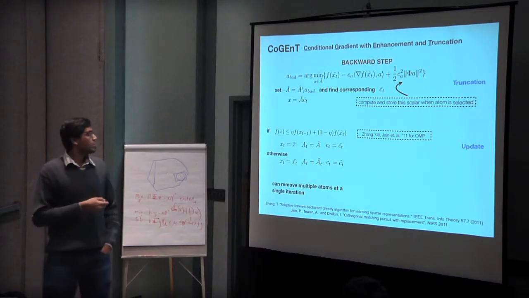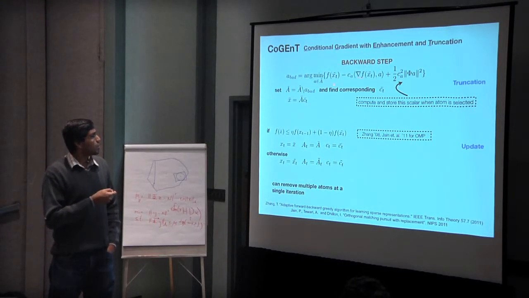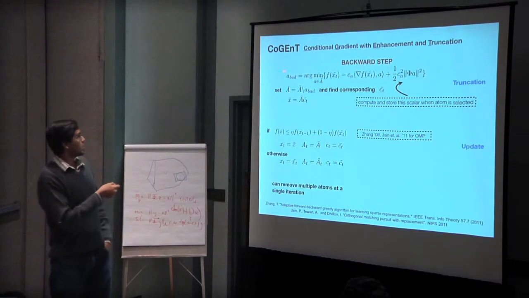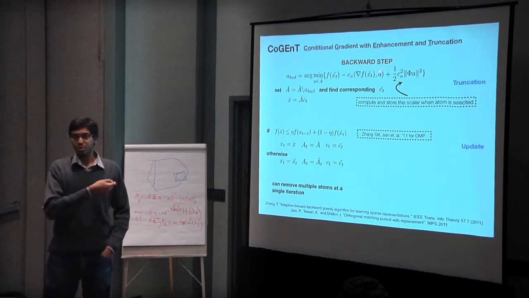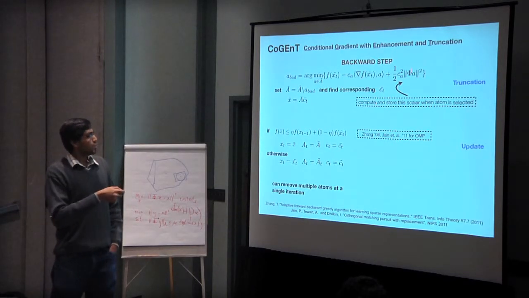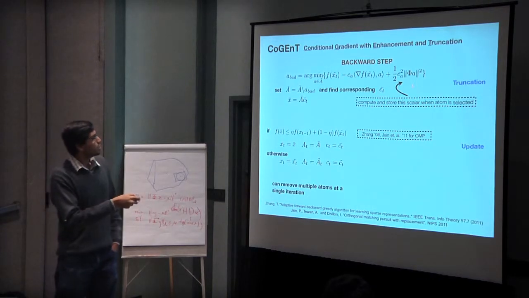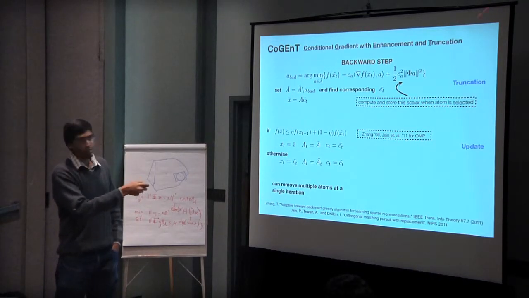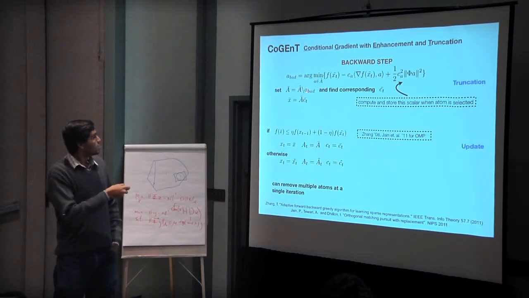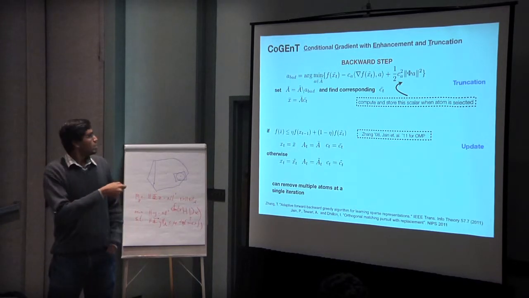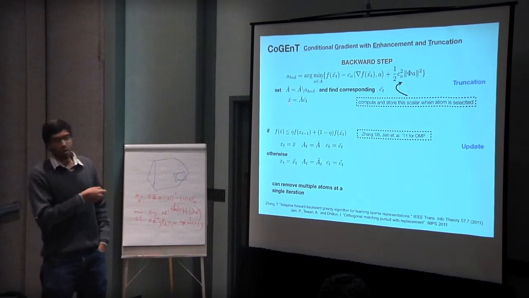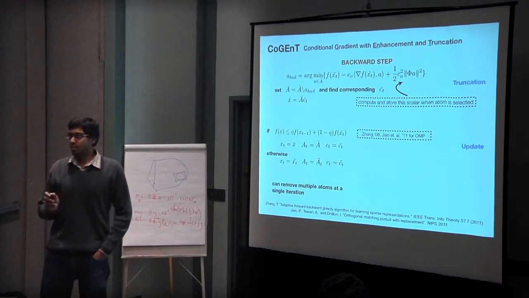Then you just do this backward step. So what do we do here? You form this quadratic form of the function, but around a single atom in this atomic set. And then you pick the atom that has the least contribution to your current solution, right? And again, this is super efficient because all you need to do is, as soon as a certain atom enters your iterate, compute a matrix vector multiplication and its norm. So long as you're just storing these, this is just finding the minimum over a vector. And once you find what this A bar, the atom that minimizes this thing is, you remove it from the set, and then you compute the corresponding coefficients, and I'll call the new iterate X bar, which is A bar times C_t bar. Is that okay?